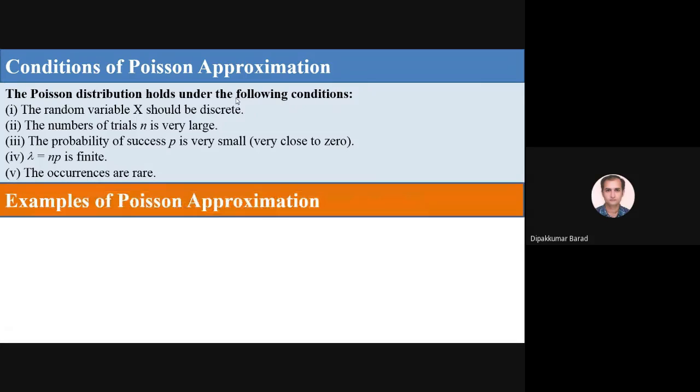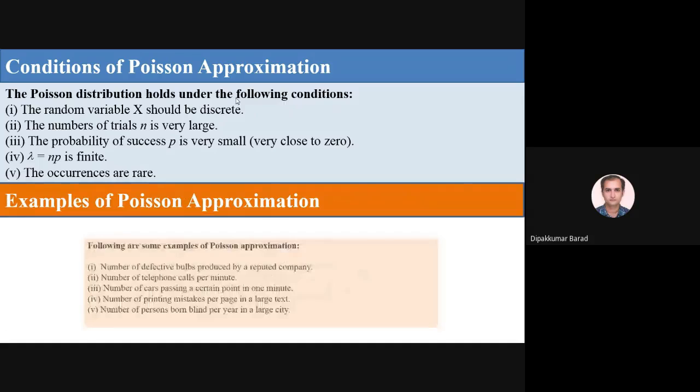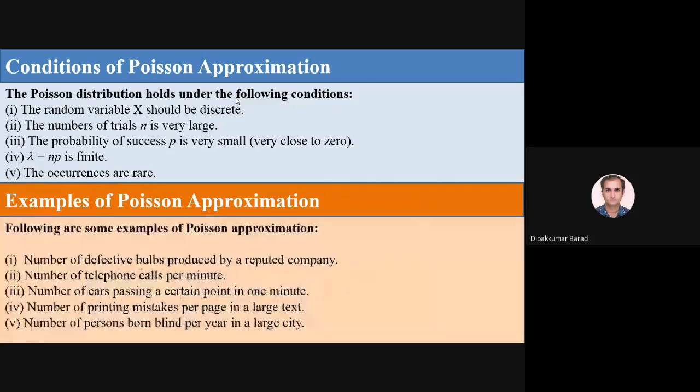Now, what are the examples for Poisson distributions? The number of defective bulbs. Whenever we have a large n, for example the number of defective bulbs produced by a reputed company, which produces a large number of bulbs, this is an example of a Poisson distribution.